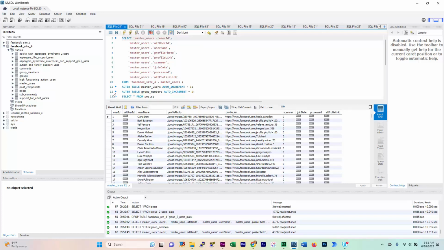I kind of pick these posts sort of at random, sort of not. But I want to explain to you this alt user ID column and this alt profile link column. When I was doing my very first project, and I first started this project, and I had my master users table, we did not have an alt user ID column, and we didn't have an alt profile link column. Those had to be added later. And in this demonstration, in these videos about my UI and about loading the data for the posts in my database, we are going to get to that part. I'll explain to you why I had to make those specific columns and the adjustments I had to make for that.